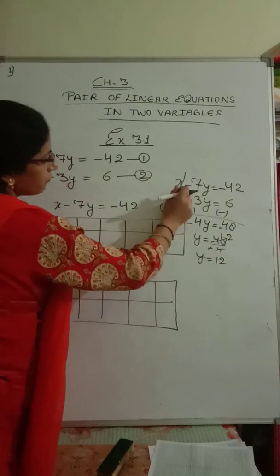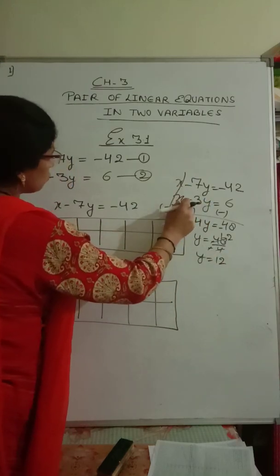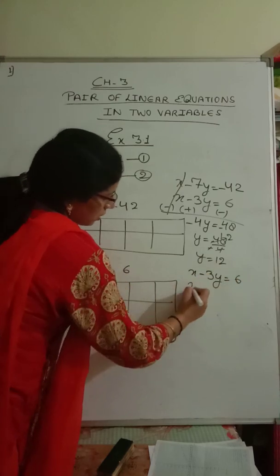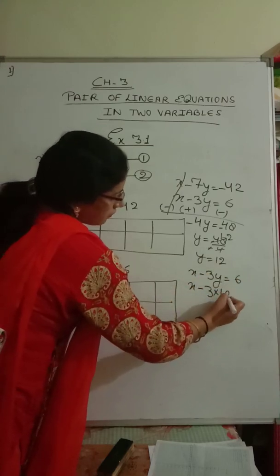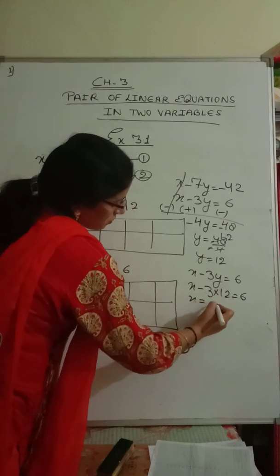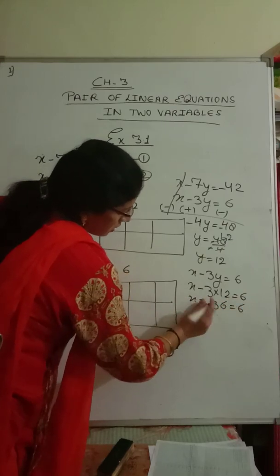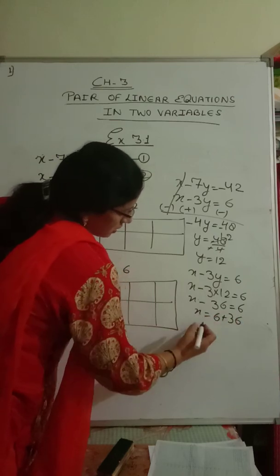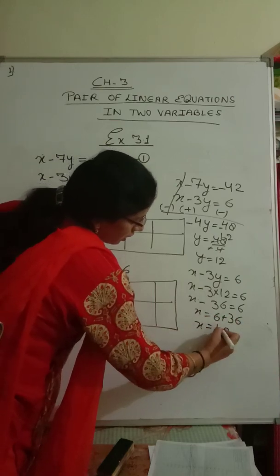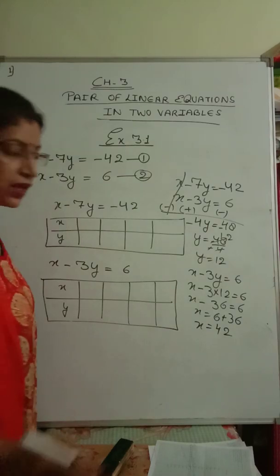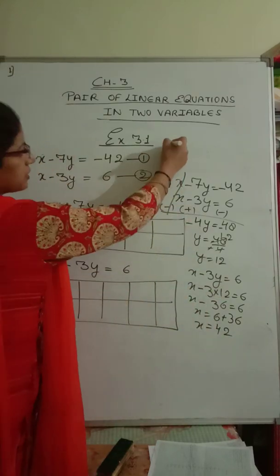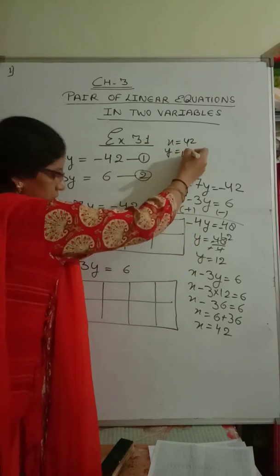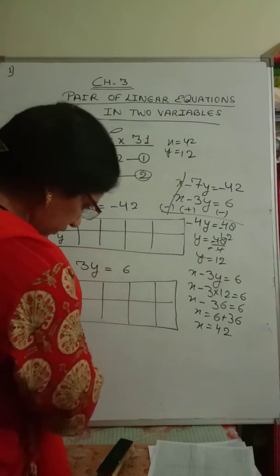Substitute the value 12 in one of the equations. Let us substitute in the equation x minus 3y equals 6. So x minus 3 into 12 equals 6. x minus 36 equals 6, so x equals 6 plus 36, so we will get 42. So that means the value of x we are getting is 42 and the value of y is 12. So 42 and 12 we are getting.